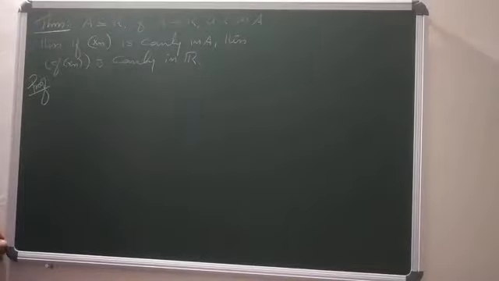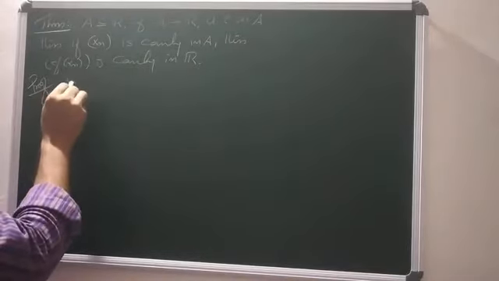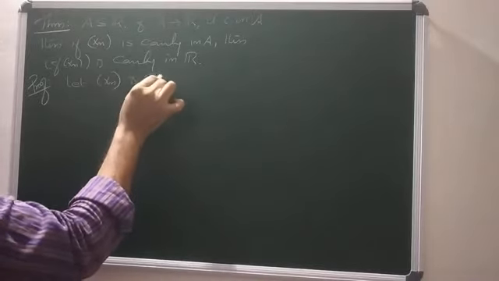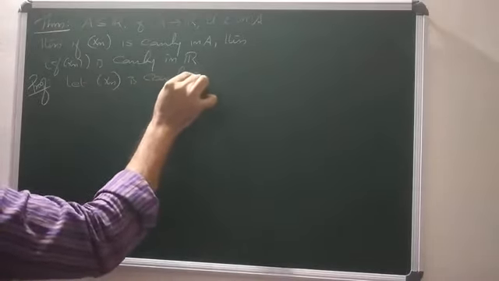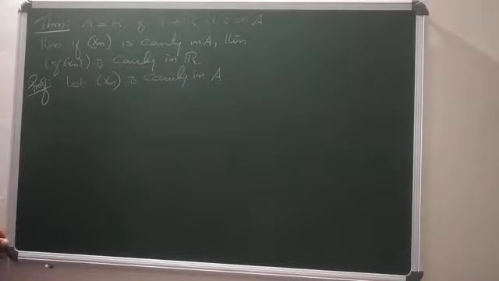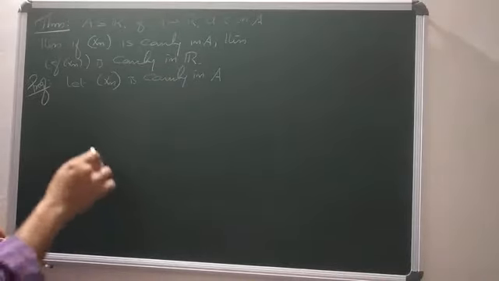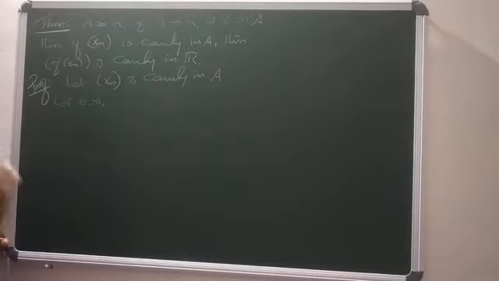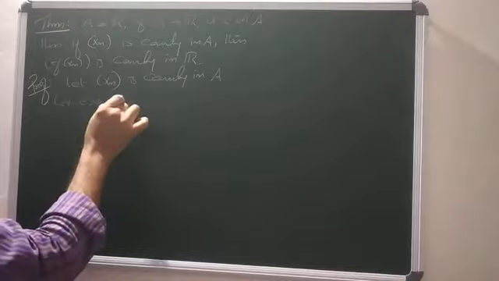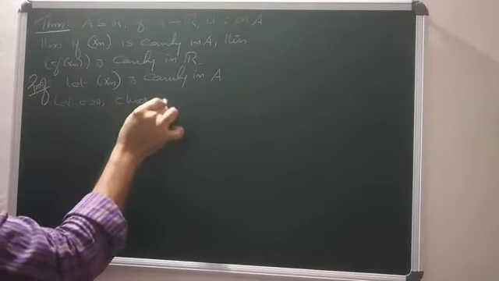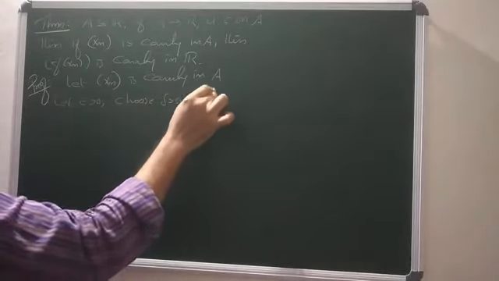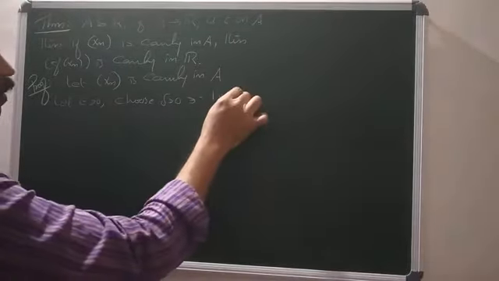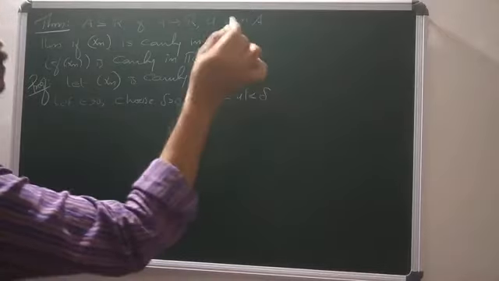How to prove this one? So let the sequence xn be given, Cauchy in A. The sequence xn is Cauchy in A means let epsilon be positive.